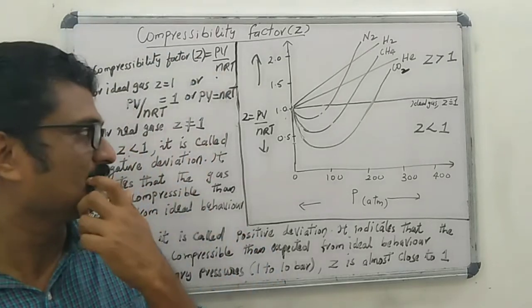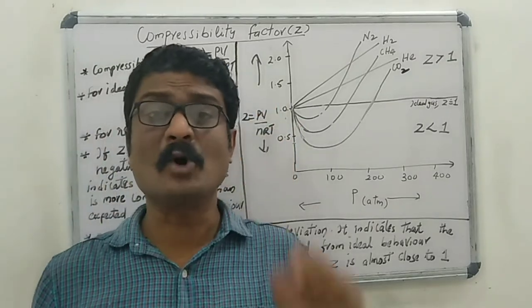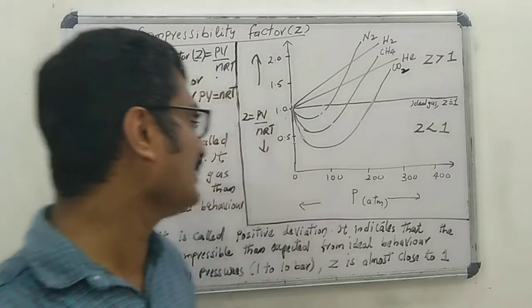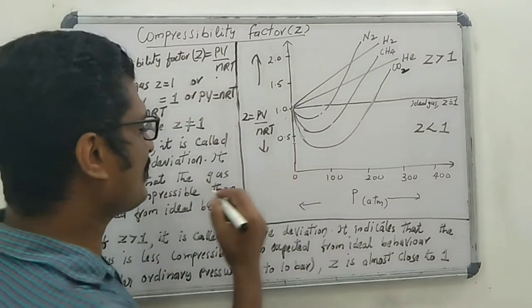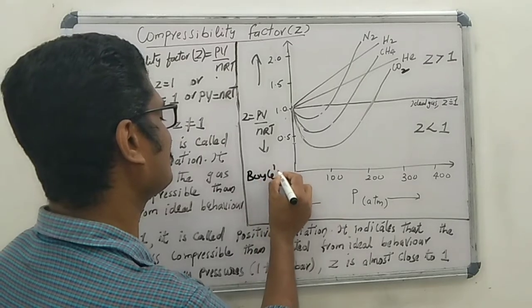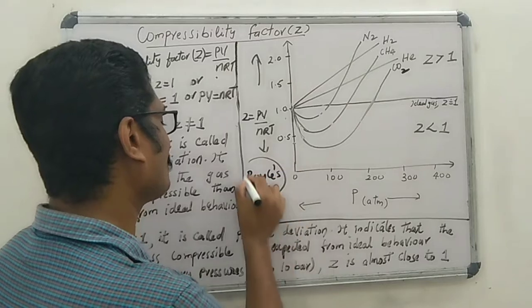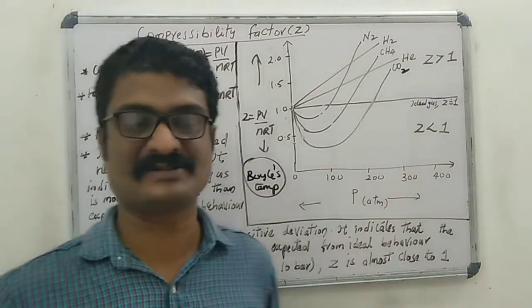Here you have to study one important term, Boyle's temperature or Boyle's point.